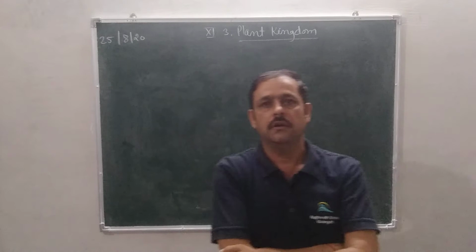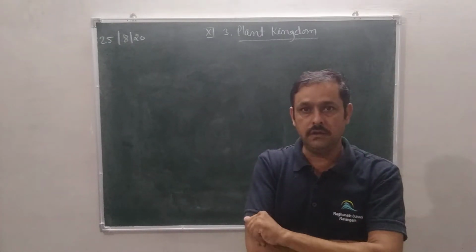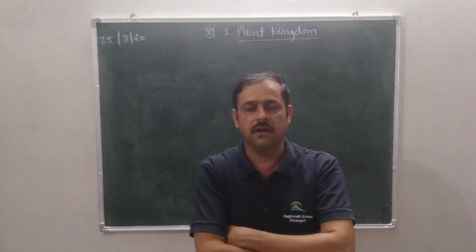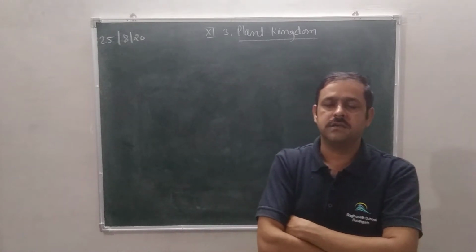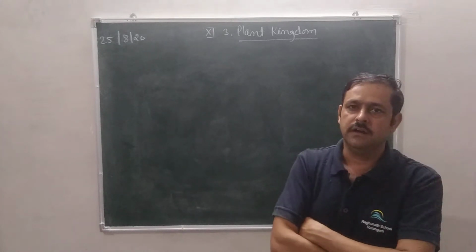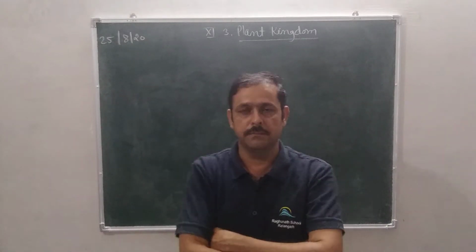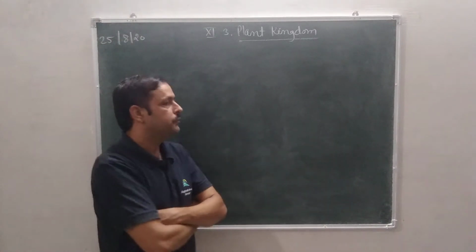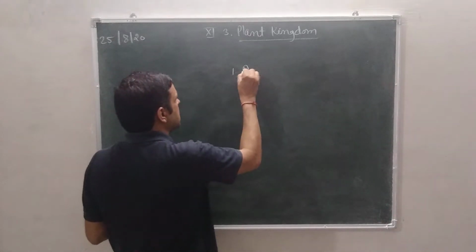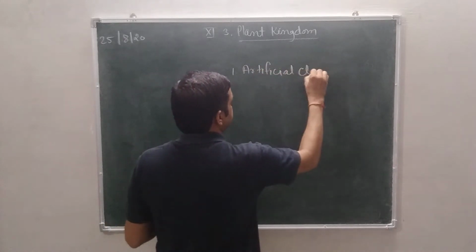As you know, plants are the structures in which chlorophyll is present. Here plants are classified into 5 categories: algae, bryophyta, pteridophyta, gymnosperm and angiosperm. First of all, we study 3 types of classification. First is artificial classification.